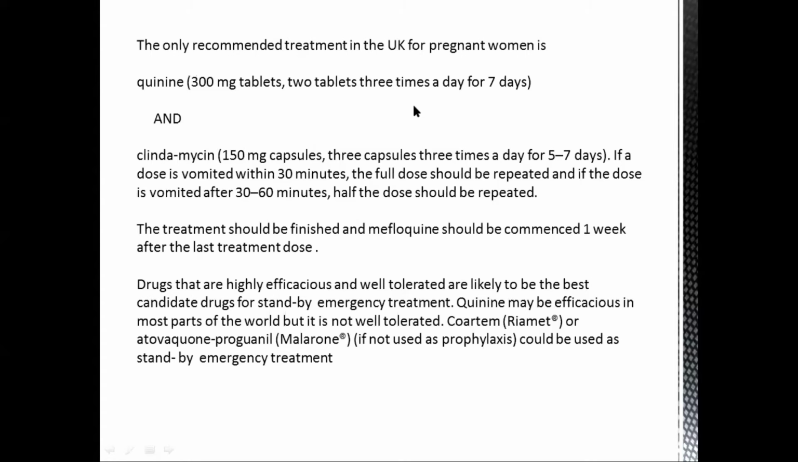The only recommended treatment that can be given to pregnant women in the UK is quinine, 300 milligram, 2 tablets 3 times a day. Along with that, clindamycin should be given, 150 milligram capsules, 3 capsules 3 times a day for 5 to 7 days. But it should be remembered that if a patient is taking it and she vomits within 30 minutes, the full dose needs to be repeated, that is 150 milligram. But if she vomits after 30 to 60 minutes, the half dose should be repeated.